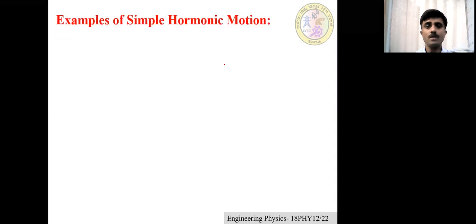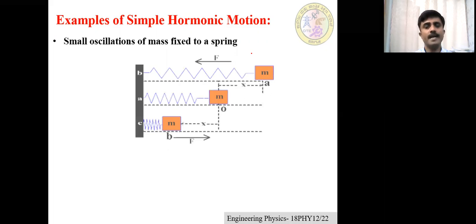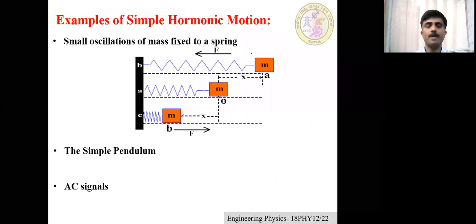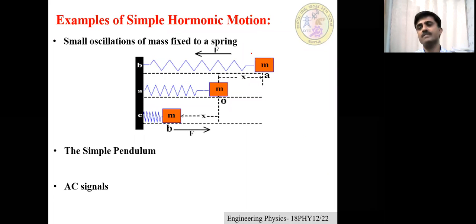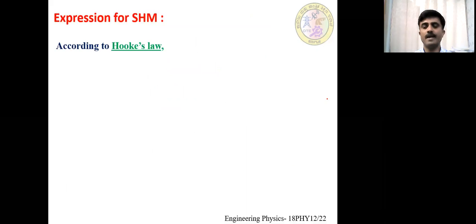First, I am going to give some examples related to simple harmonic motion. We already know that small oscillations of a mass fixed to a spring, the spring-mass system with small amplitude, is one example of simple harmonic motion. Then the oscillations of a simple pendulum bob are an example of oscillatory motion, and also AC signals, a vibrating tuning fork, and many more are examples of oscillatory motion.